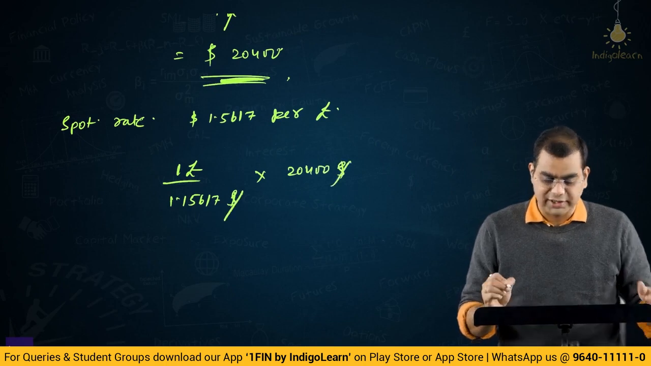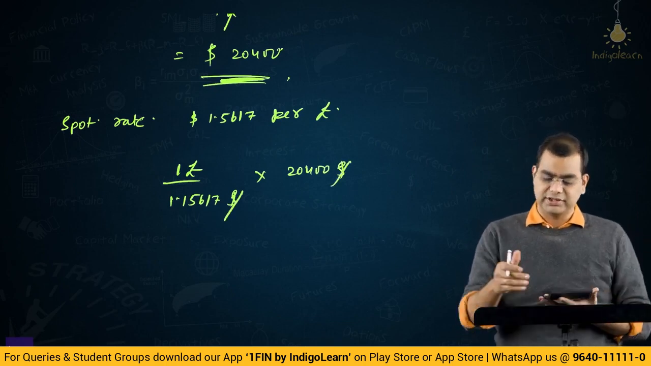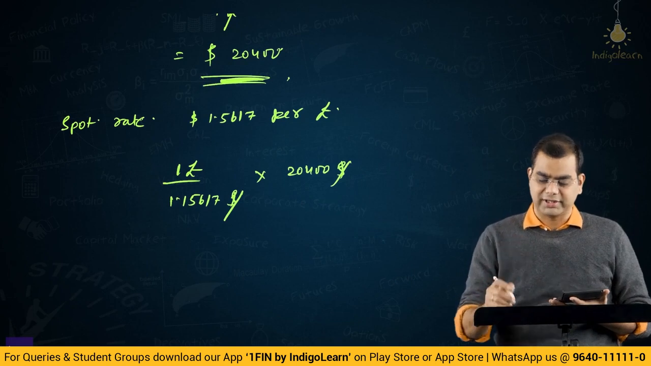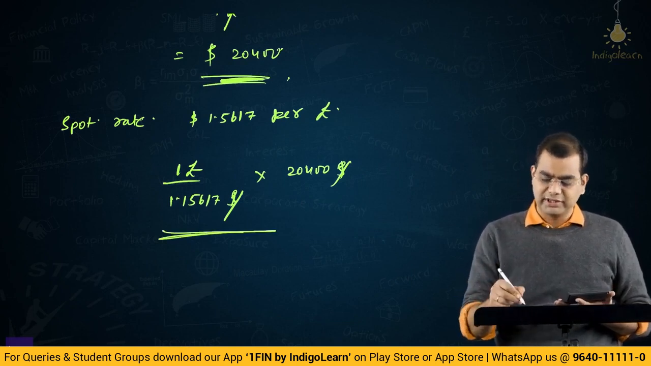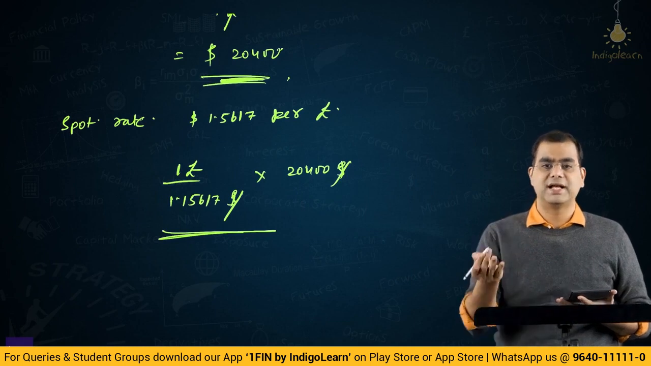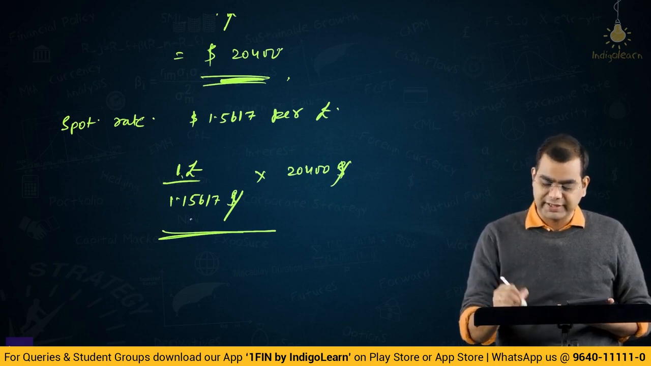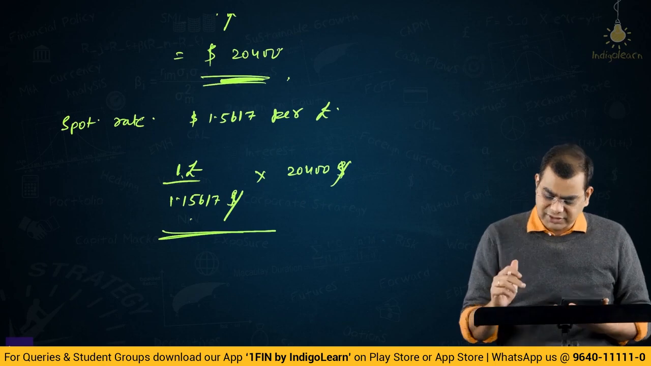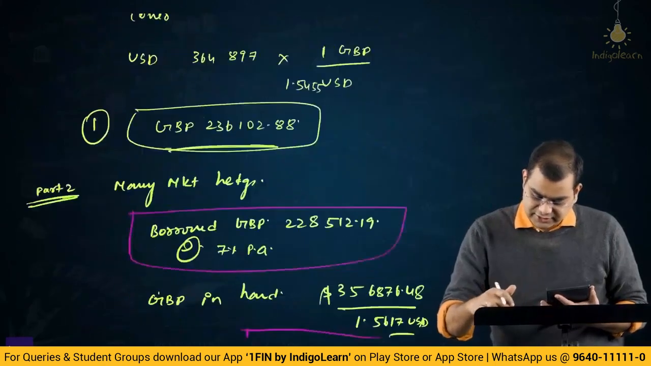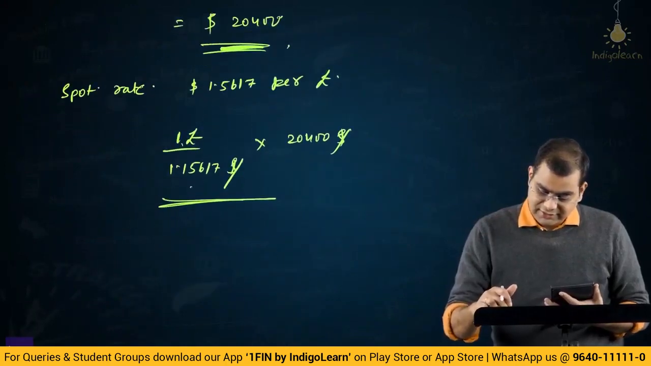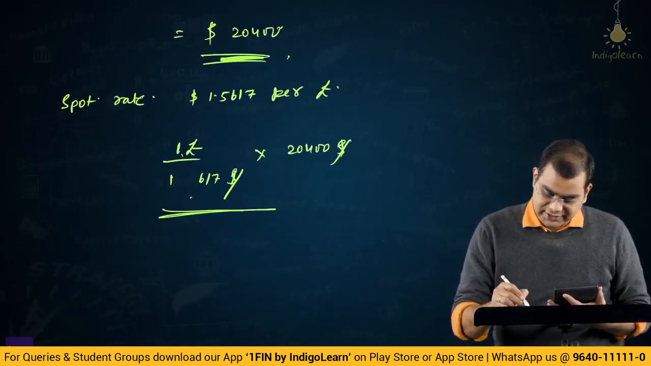So how many equivalent pounds? So you put it that way. You put pound in the numerator and dollar in the denominator. I hope you guys are understanding why I am putting something in numerator and denominator. I am putting dollar in the denominator because dollar gets cancelled and you get the answer in pounds. So for 1 pound, the rate is 1.5617. I have to remove that 1; I would have made a mistake if I had taken 5617.